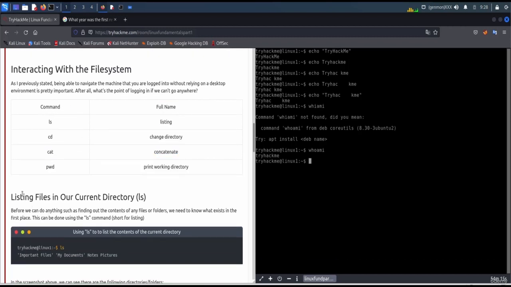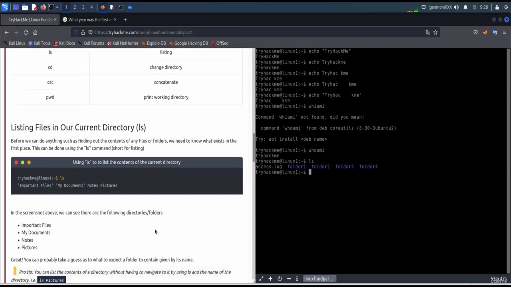So let's see. Listing files in our current directory. Before we can do anything such as finding out the contents of any file or folder, we need to know what exists in the first place. This can be done by using the ls command, shorthand for listing. So if I type in ls here, there are four folders, access log, and one file.